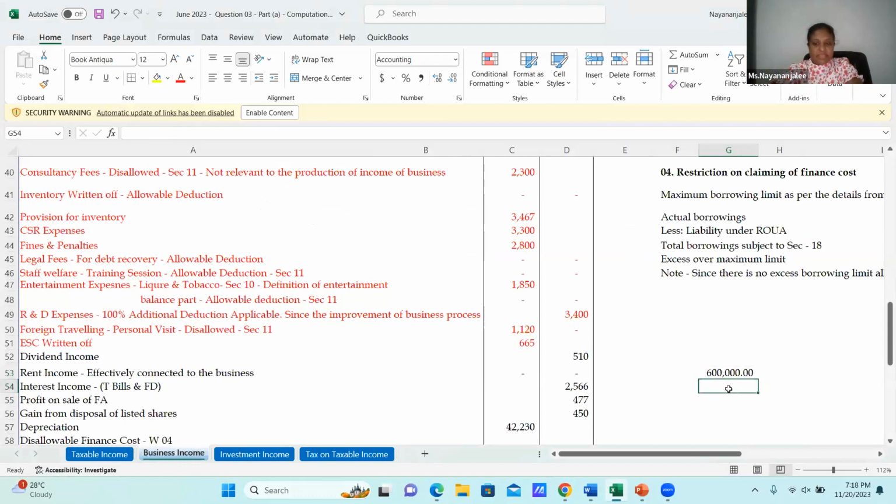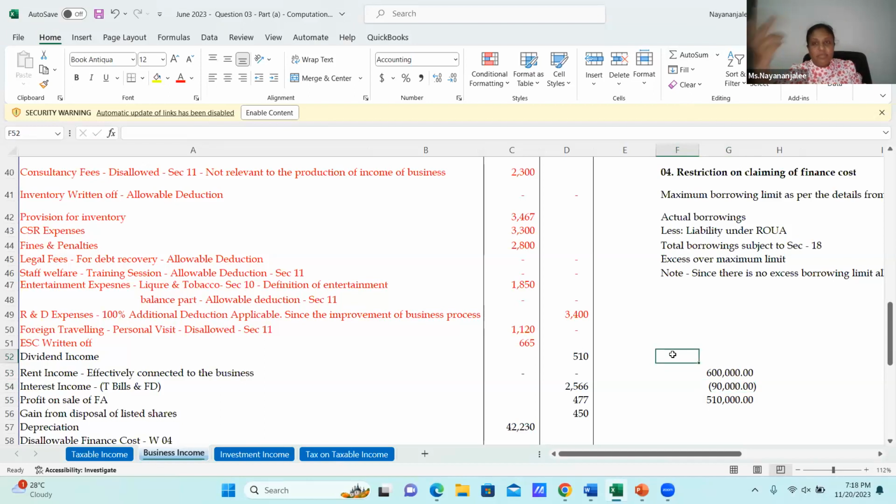Now 600 minus 90 is my dividend income, which I have already recorded, 510. In this dividend, do we have a dividend received out of dividend income which is exempted? No. This is totally the final withholding tax, the 15% deducted dividend.